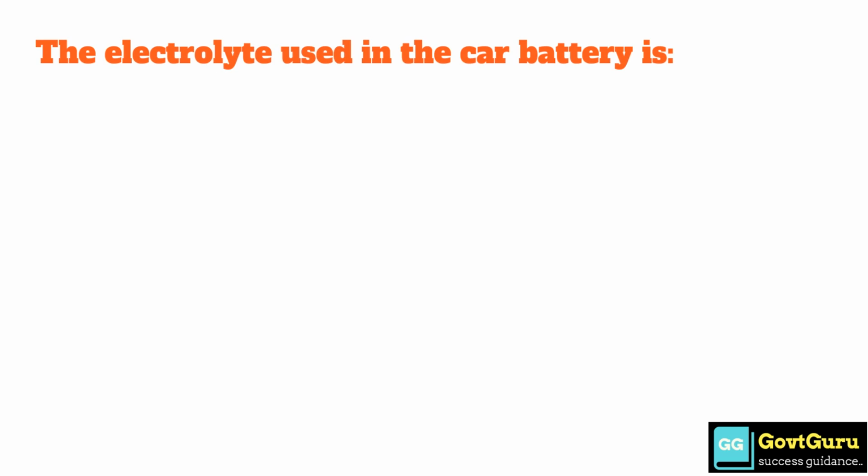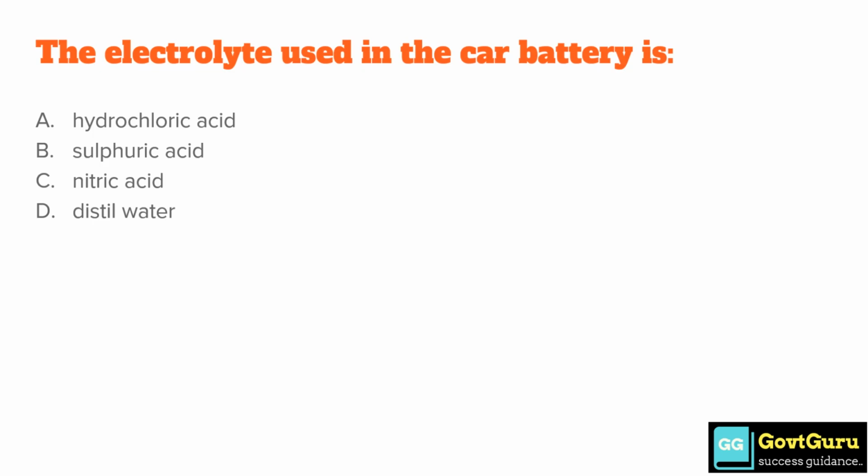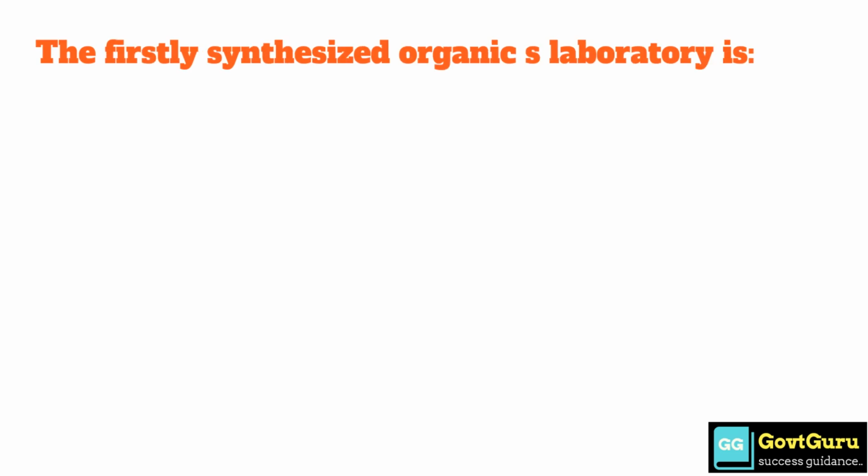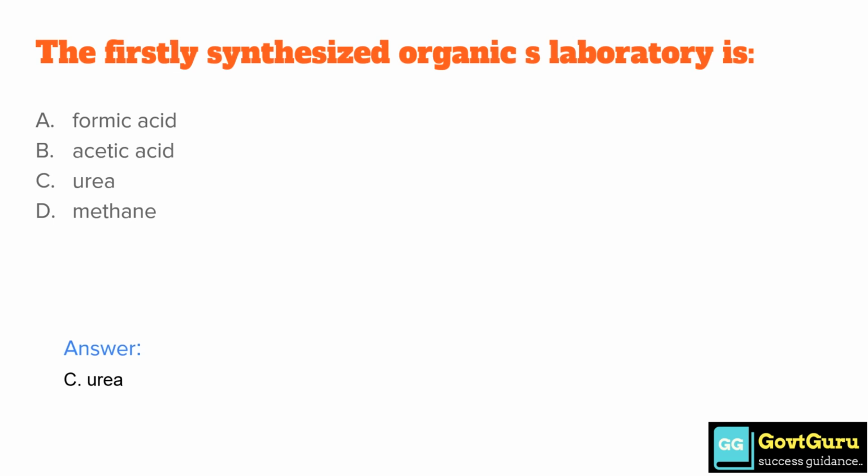The electrolyte used in the car battery is option A hydrochloric acid, option B sulfuric acid, option C nitric acid, and option D distilled water. The correct answer is option B sulfuric acid. The first synthesized organic compound in the laboratory is option A formic acid, option B acetic acid, option C urea, option D methane. The correct answer is option C urea.